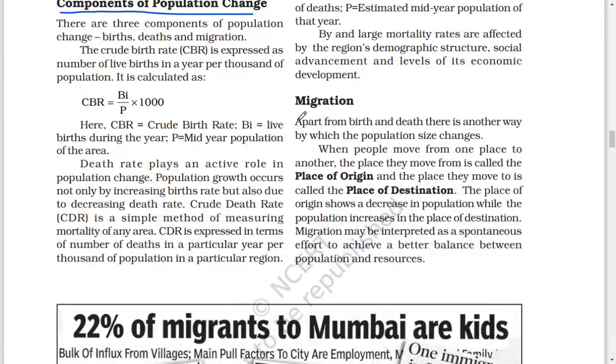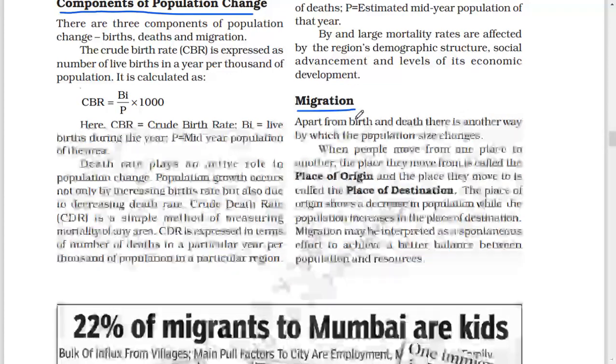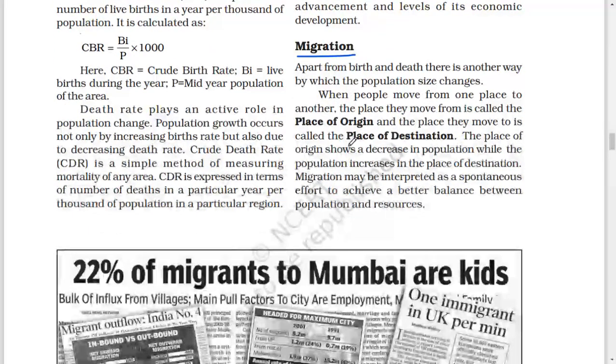Migration. Apart from birth and death, there is another way by which the population size changes. When people move from one place to another, the place they move from is called the place of origin, and the place they move to is called the place of destination. The place of origin shows a decrease in population, while the population increases in the place of destination. Migration may be interpreted as a spontaneous effort to achieve a better balance between population and resources.